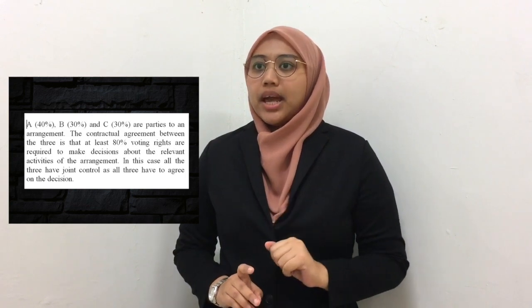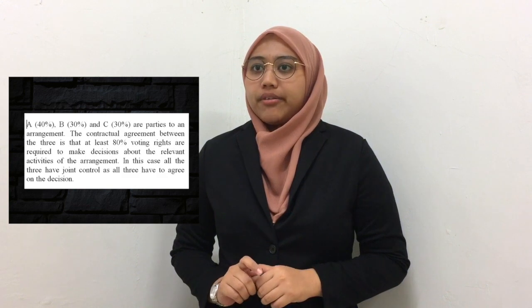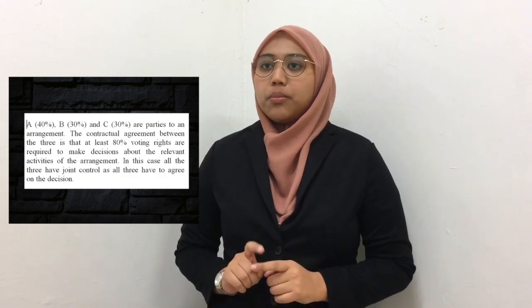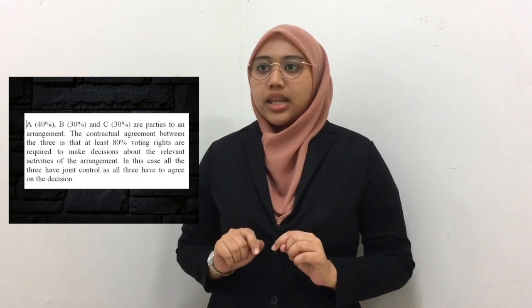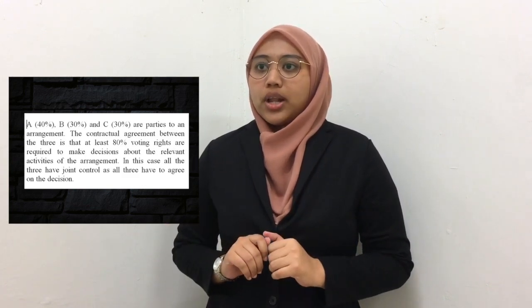Fatin, I have a question for you. Can you give me another example of joint control? Thank you, Azrin, for the question. Another example of joint control is where A has 40%, B has 30%, and C has 30% and they are parties to an arrangement. The contractual arrangement between the three is that at least 80% voting rights are required to make decisions about the relevant activities of the arrangement. In this case, all three have joint control as all three have to agree on the decision.